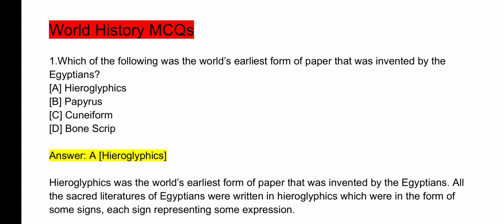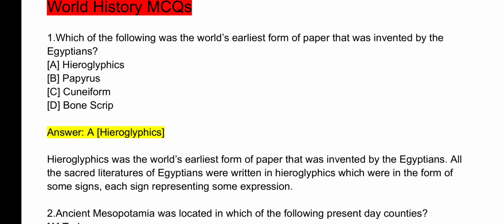World History MCQs. Question number 1. Which of the following was the world's earliest form of paper that was invented by the Egyptians? The answer is A. Hieroglyphics. Hieroglyphics was the world's earliest form of paper that was invented by the Egyptians.